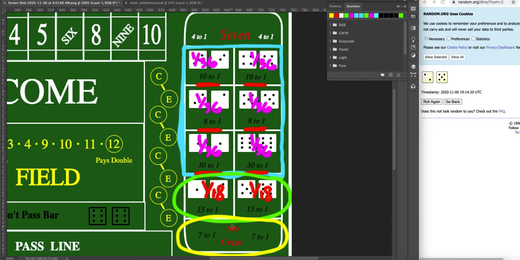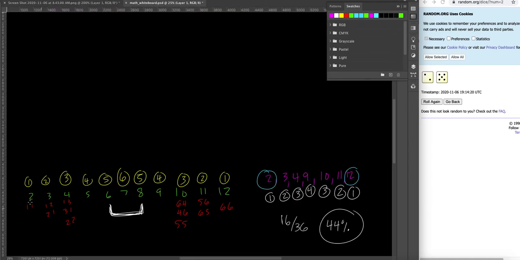Okay, so we have 7 to 1 is what it pays out, and it's any craps. So remember, craps are 2, 3, and 12. And so if we look back on that sheet, 2, 3, 12, we have a 2, there's only one way. A 3, there's 2 ways.